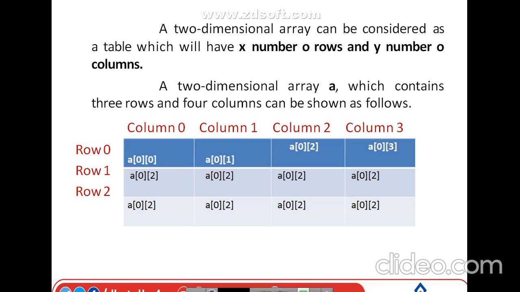And the second one is in the 0th row, first column. We can say a of 0, 1. A of 0, 1 means what is meant by 0?